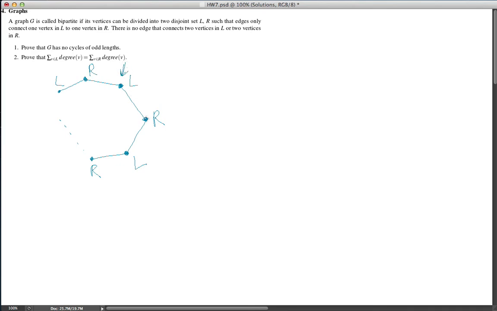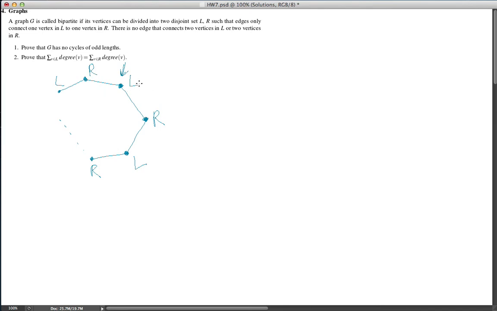Every vertex that has an odd distance from my starting vertex is going to be in R, and every vertex that has an even distance from my starting vertex is going to be in L.